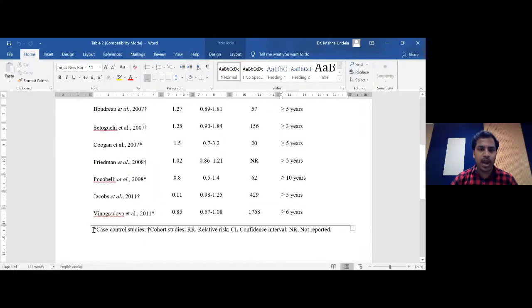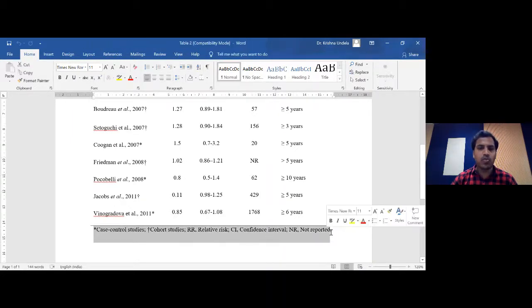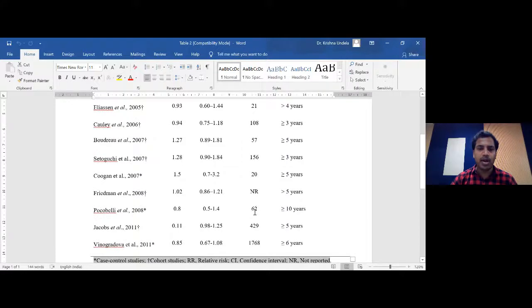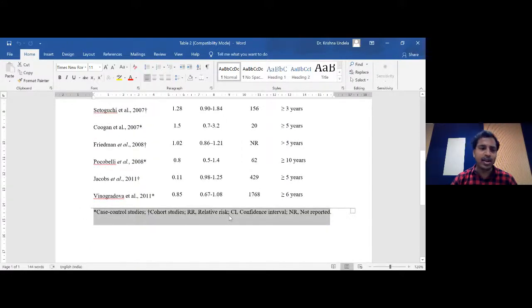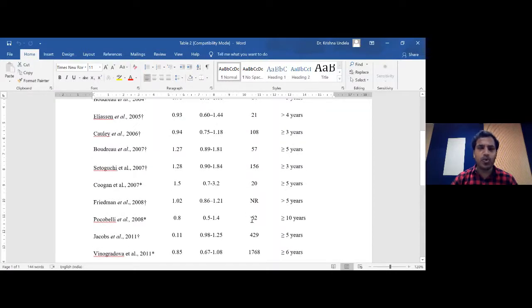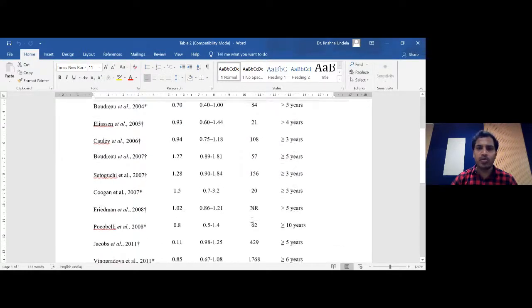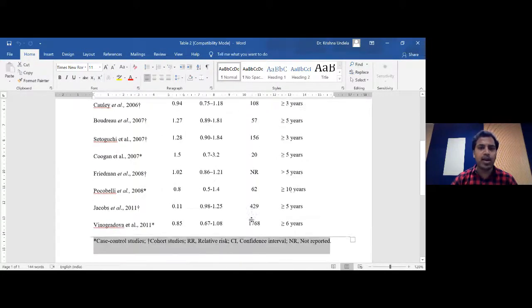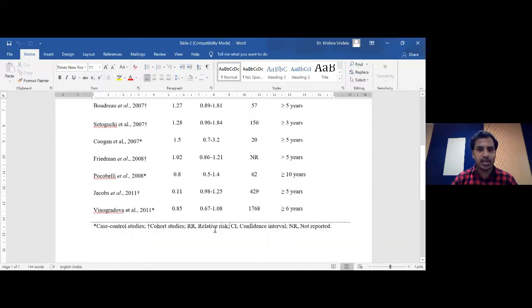And this is also a very important practice. If you give the short forms of any terminologies you're using in the table, it's always better to explain them under the legends. RR means relative risk, so don't leave it. Everyone knows about it, reviewers know about it, and maybe some of the audience reading know about it, but still we need to mention them under the legends. So don't leave anything for the audience. Explain everything very clearly in the manuscript itself. It is going to be useful for any person.